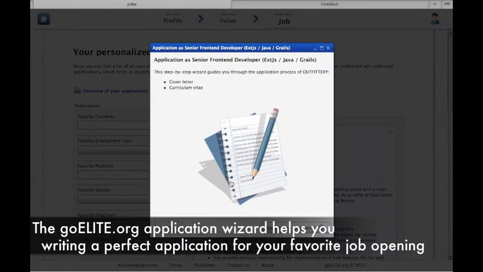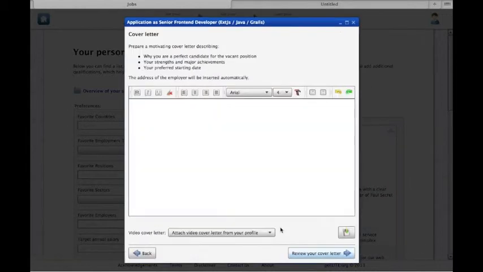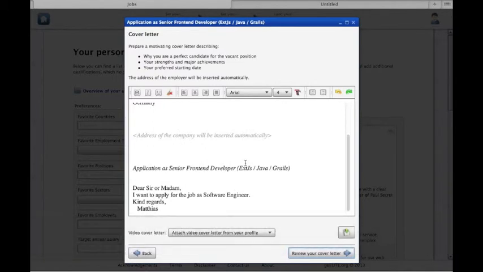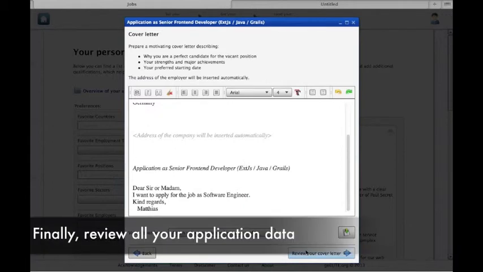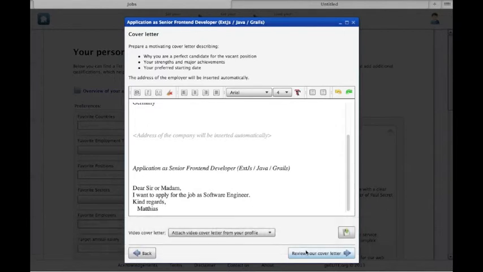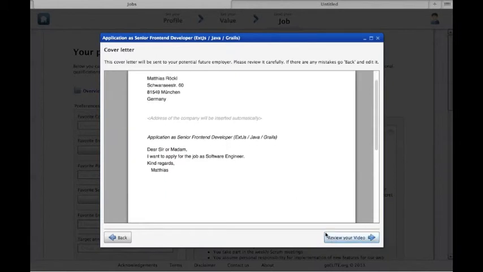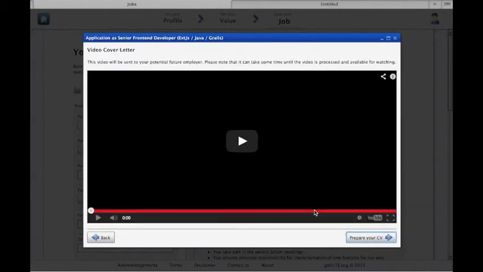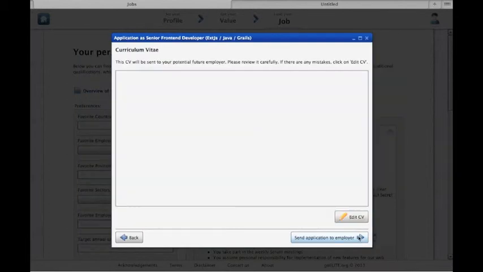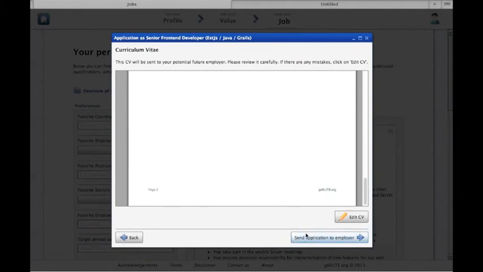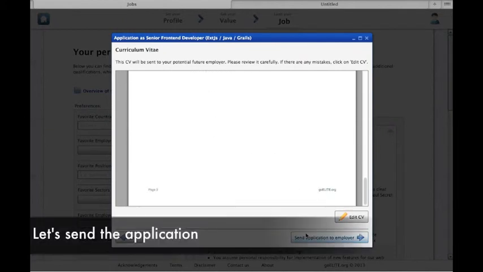The goelite.org application wizard helps you writing a perfect application for your favorite job opening. Your cover letter has already been loaded. You can edit it if you like. Finally, review all your application data before sending your application. When you're finished, let's send the application.